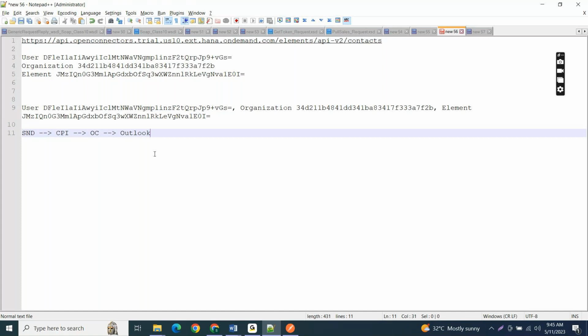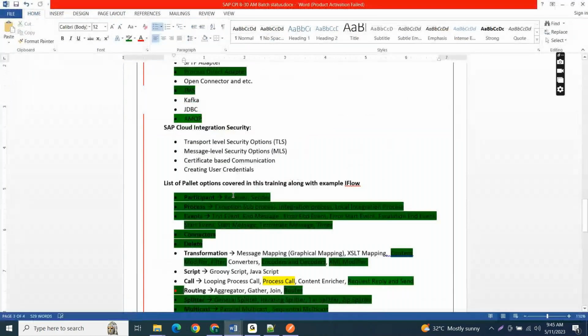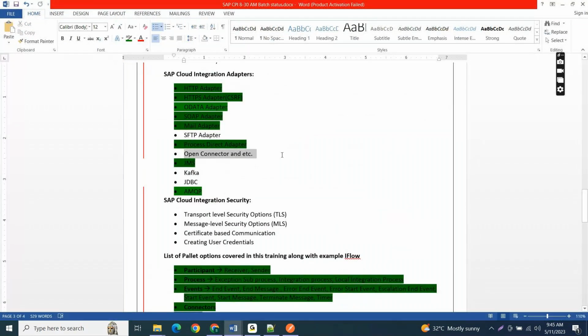Clear? Any queries? So this is about Open Connectors and request, reply and send. Okay, so we'll connect tomorrow at the same time.